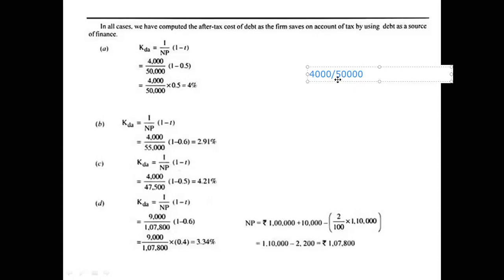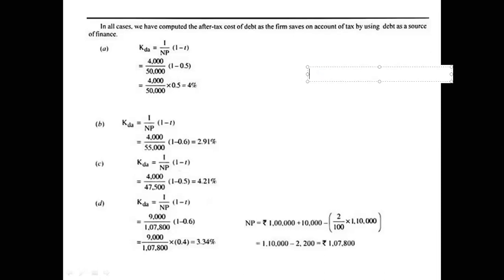Right? So 4,000 by 50,000 into 100. Your answer is ready. What is the answer? Cost of debt. 8%. You should always mention cost of debt with a percentage.